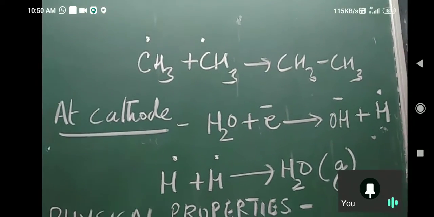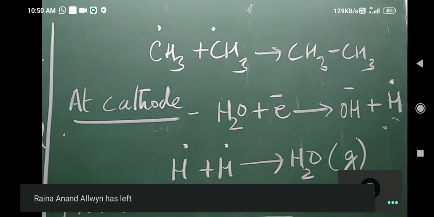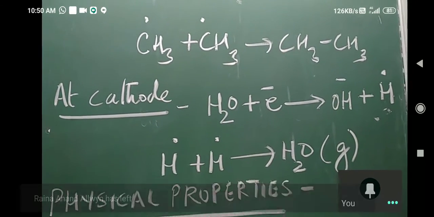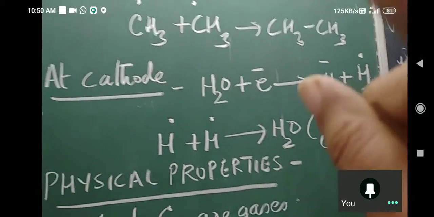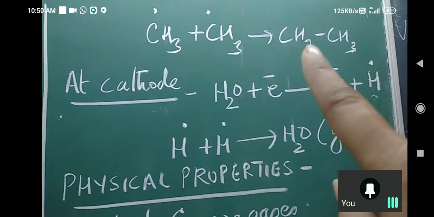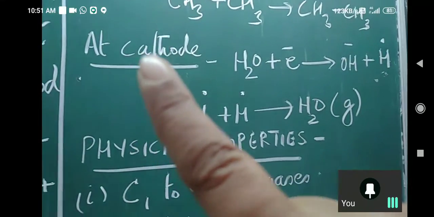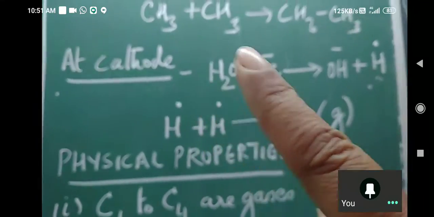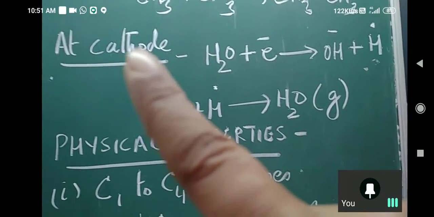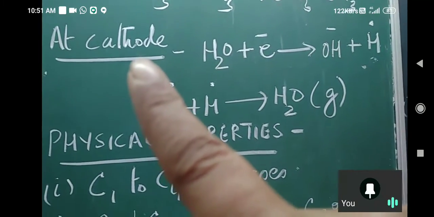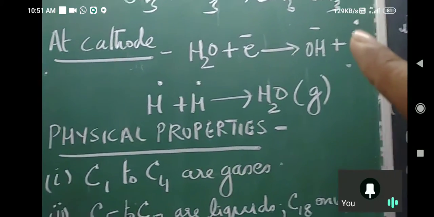Now question asked is, which gas is liberated at anode? Which gas? No, ethane. This gas will be liberated at anode. What will happen at cathode? Water which is present takes one electron from cathode, which is negatively charged, breaks up into OH minus and H free radical.